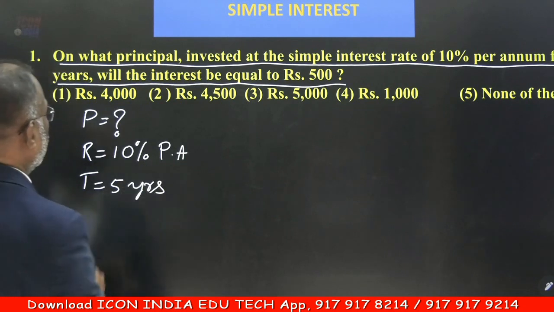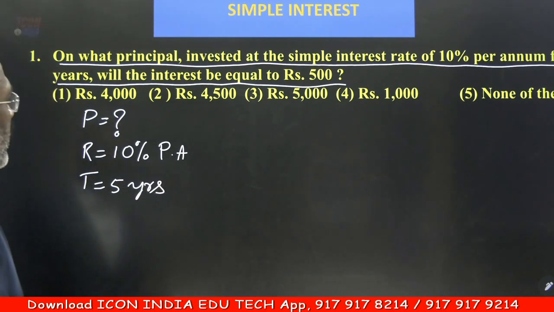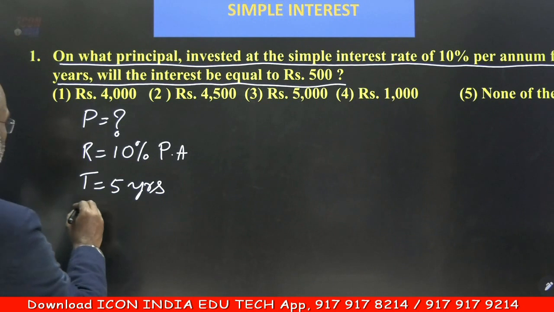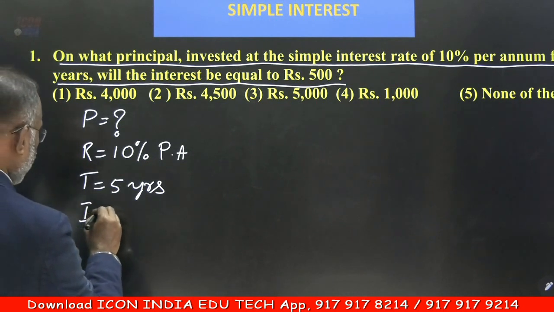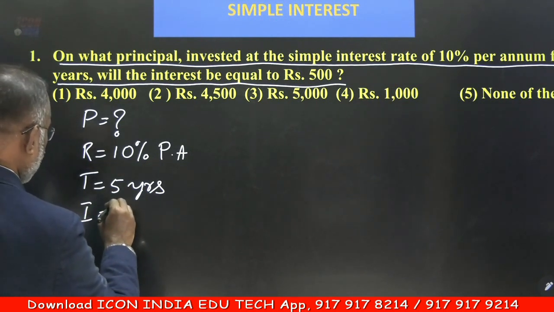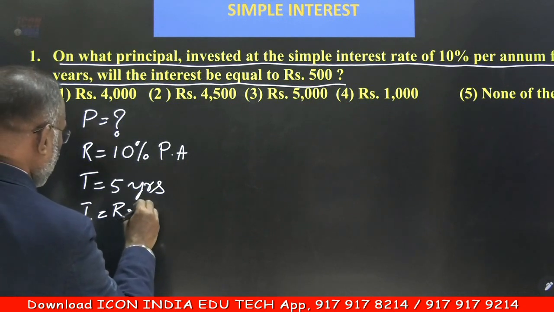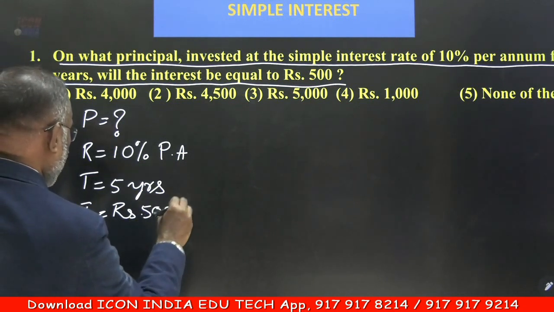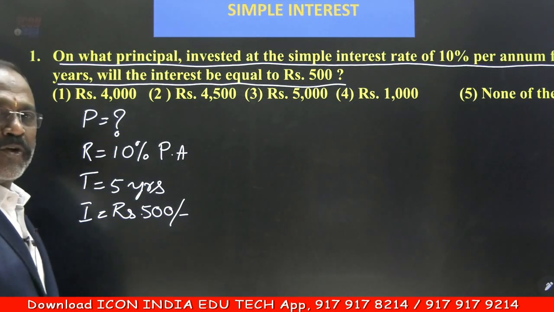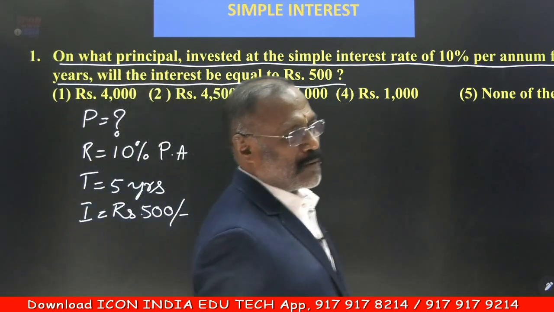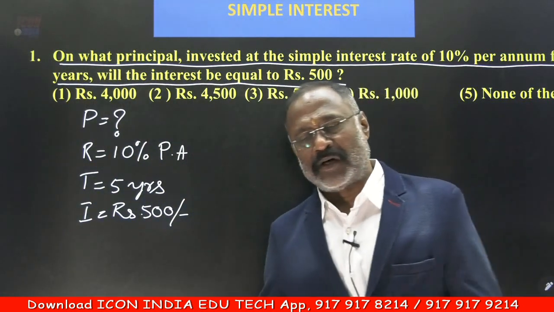Now, what is the question here? Will the interest be equal to 500? That means the simple interest is given to be 500. To get this much of interest, what should be the principal amount?